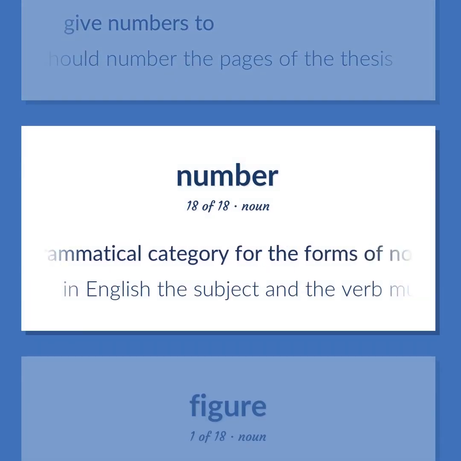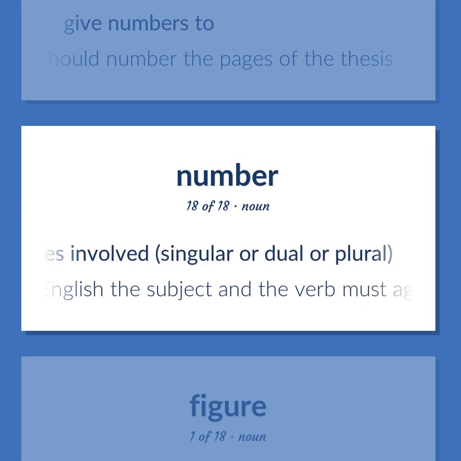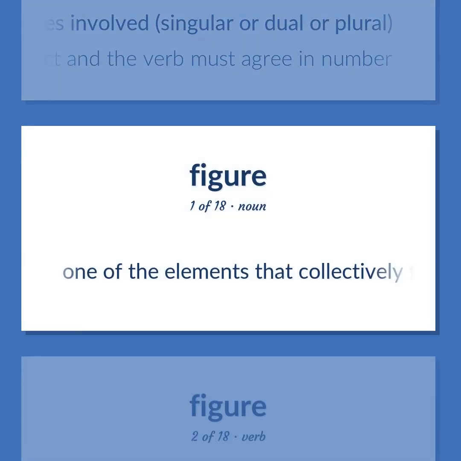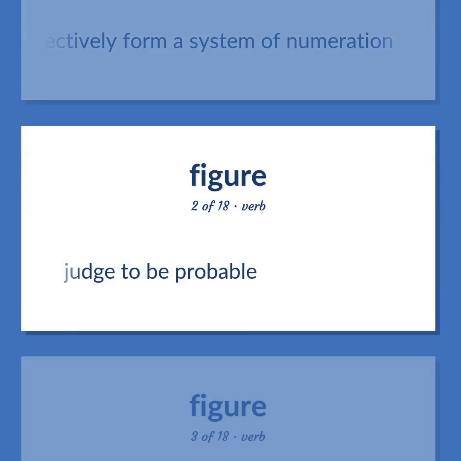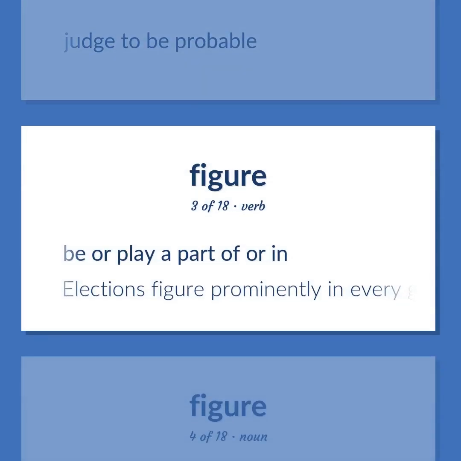The grammatical category for the forms of nouns and pronouns and verbs that are used depending on the number of entities involved, singular or dual or plural. In English, the subject and the verb must agree in number. One of the elements that collectively form a system of numeration. Judge to be probable. Be or play a part of or in. Elections figure prominently in every government program.